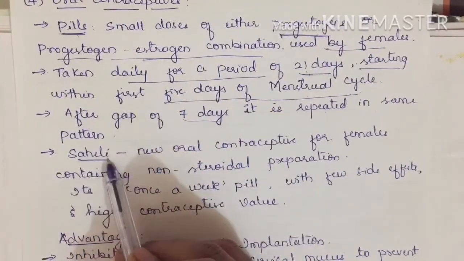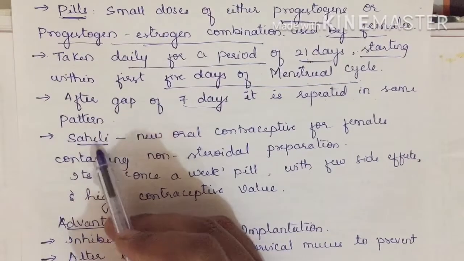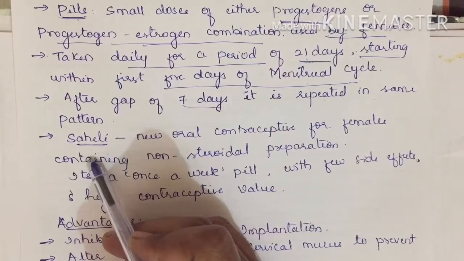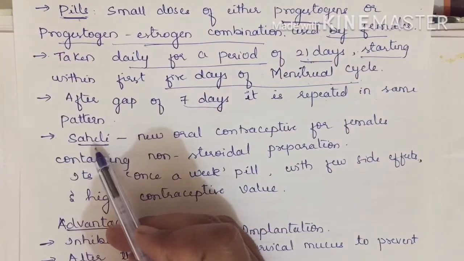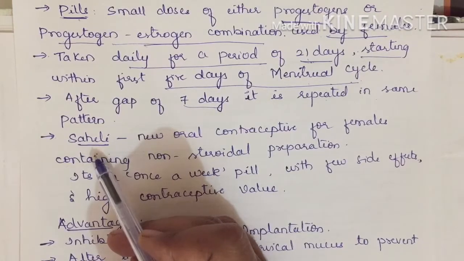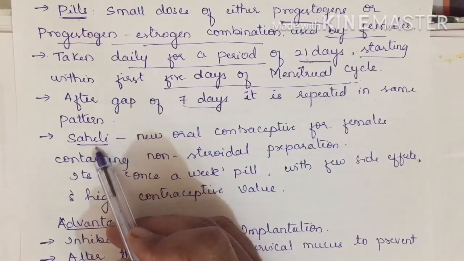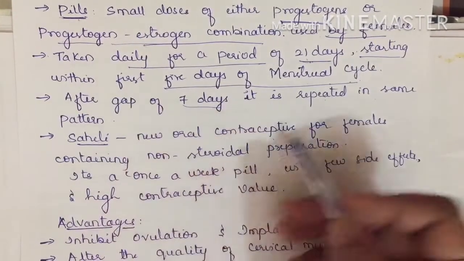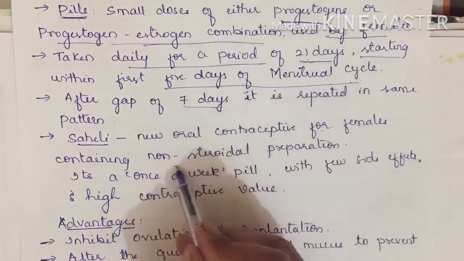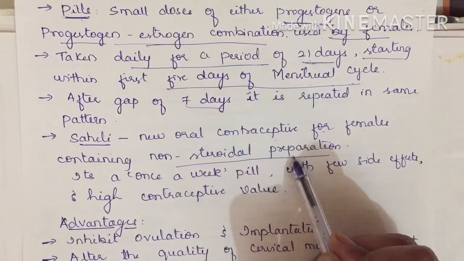With that, you have one example of this, Saheli. Saheli is one of the common pills, and earlier also I have discussed this. Saheli was the new pill which was developed at CDRI, the Central Drug Research Institute located in Lucknow. They have initiated this Saheli. It is a new oral contraceptive for females containing a non-steroidal preparation. It does not have steroidal hormones. Contraceptives can have steroidal or non-steroidal hormones; this one consists of a non-steroidal preparation.